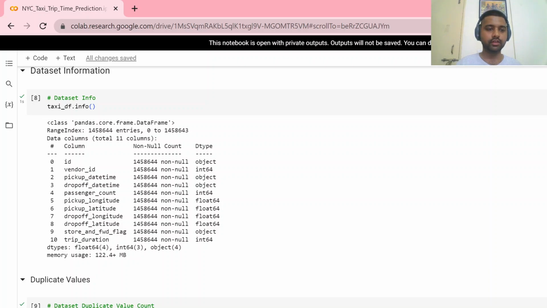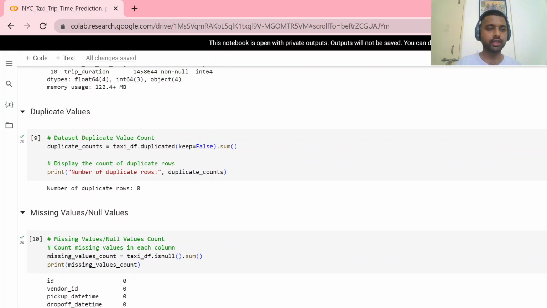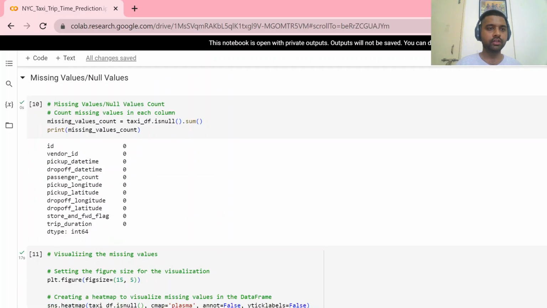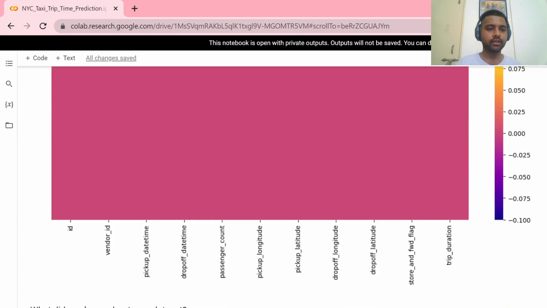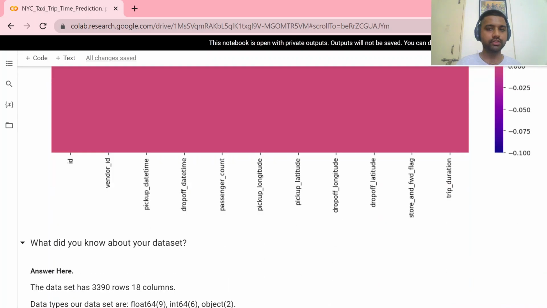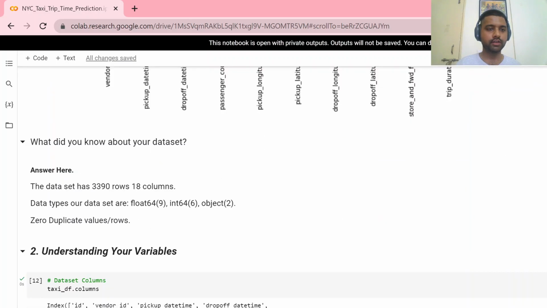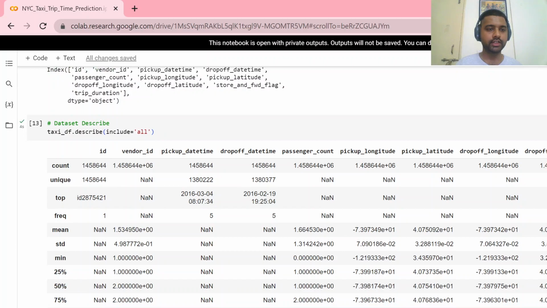There are no duplicate values, and there are no missing or null values in our data set. This is the visualization of the missing values; there are none in our data set. These are the columns. Here we describe the different variables of our data set.